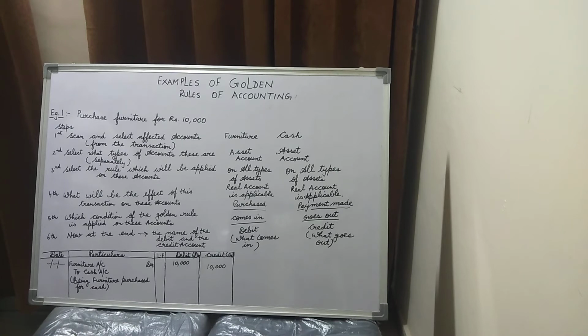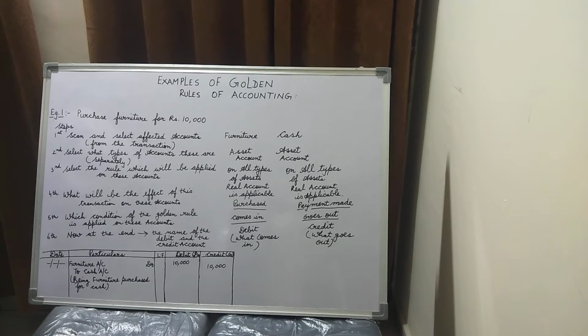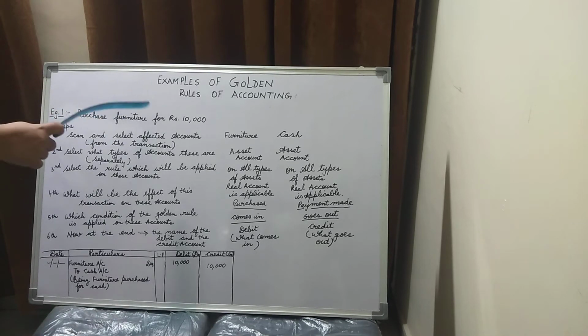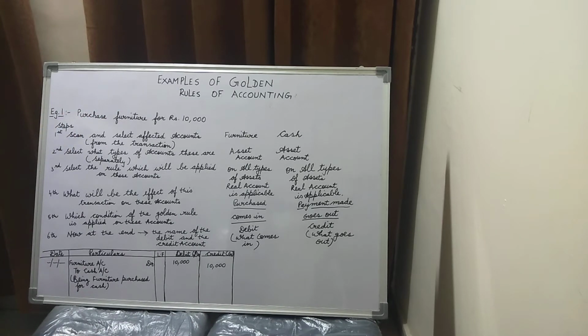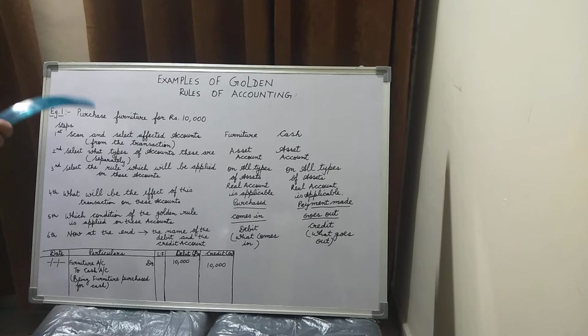Now, starting off from today's lecture, that is the examples, let us take the first example. Children, over here I have mentioned example number 1, purchase furniture for rupees 10,000. Kindly each one of you take out your notebooks and registers and kindly note along with me. Now children, when we are talking about purchase furniture for rupees 10,000, this is an example of real accounts.